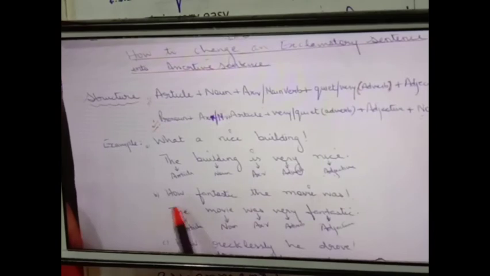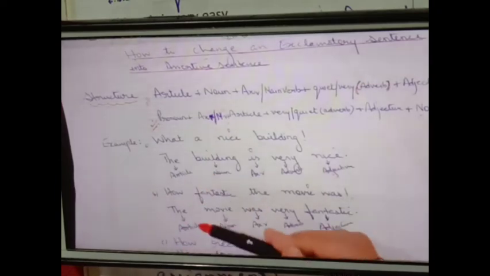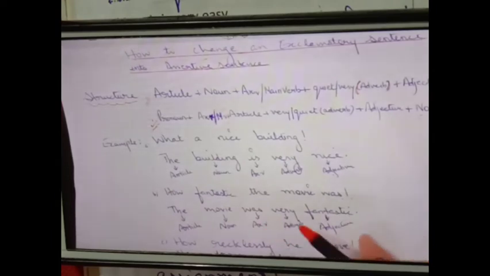See the second one. How fantastic the movie was. The movie was very fantastic. So again, see the structure. You have used article, then noun, then auxiliary verb, then adverb, and then adjective. The third one. How recklessly he drove. Now what I said, if the noun is not there, no need to worry. You have to use the pronoun first if the pronoun is mentioned in the sentence. Only the pronoun is given here. Noun is not here. So no need to worry. You have to follow this structure. He drove quite recklessly. So the pronoun is mentioned, the main verb is there. Now this time the auxiliary verb is not there, no problem.